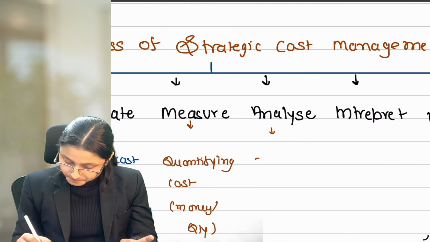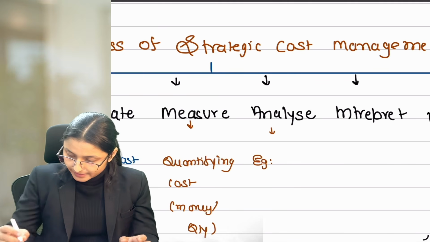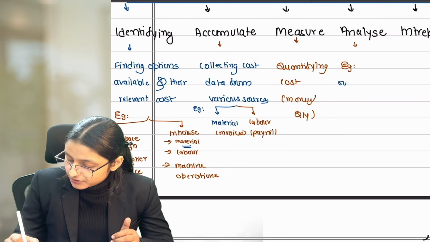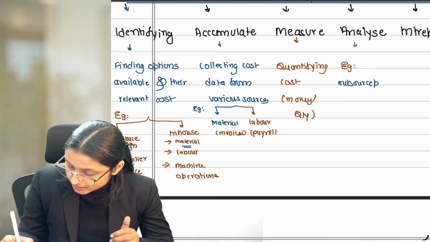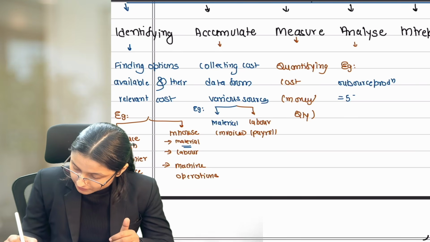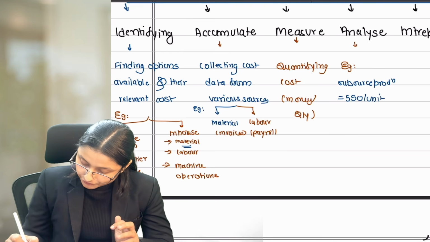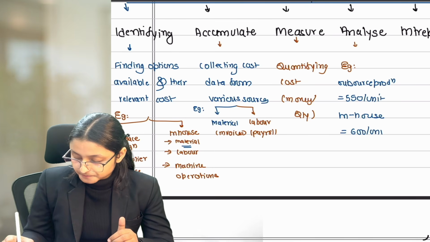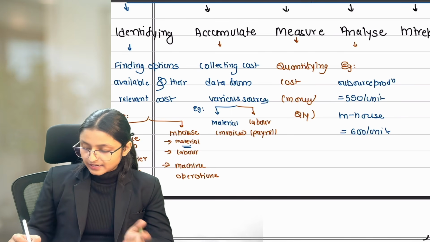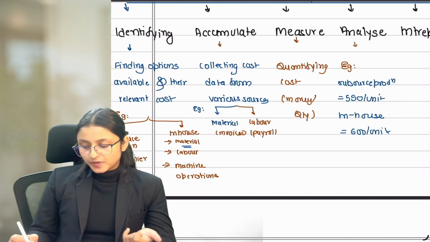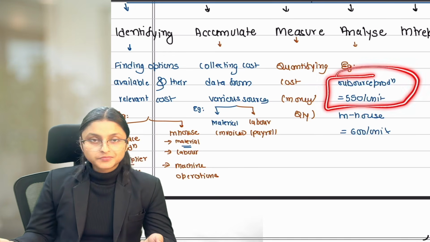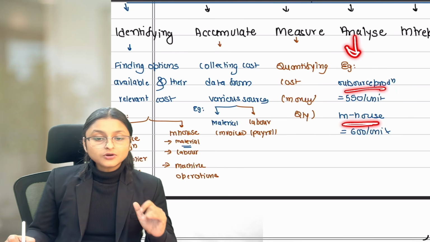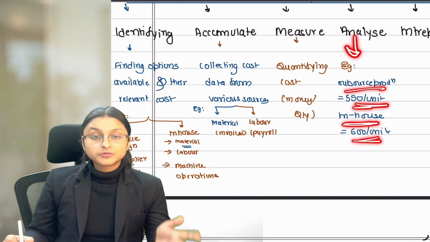In analyzing, let's take an example that we have calculated the cost of outsourcing production or doing it in-house. If we outsource the production, then our cost is 550 rupees per unit. And if we make the product in-house, then let's assume our cost is 600 rupees per unit. Now, if we see it like that, what is the most beneficial option for us? That is outsourcing production. But when you are analyzing the cost, you need not just make the total of it or get it on the basis of per unit.